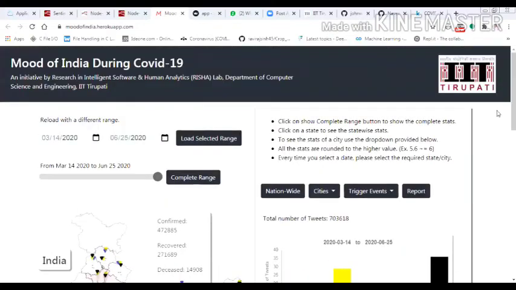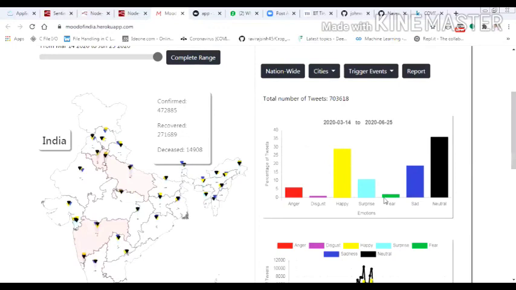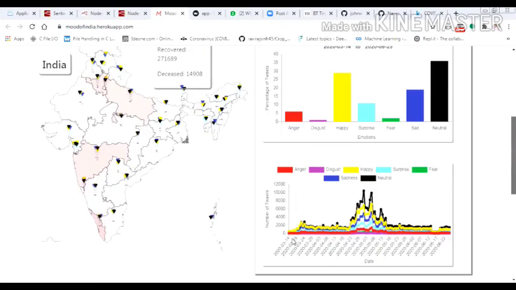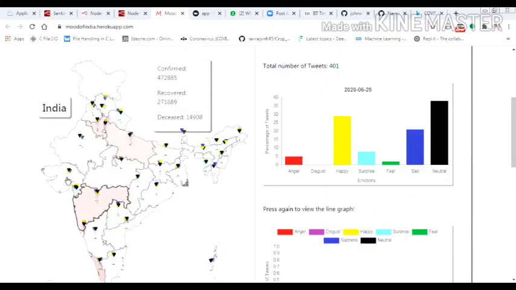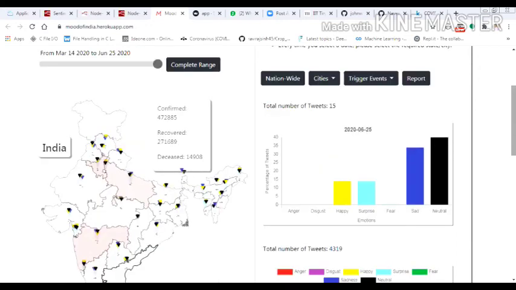So in this, you can see for overall India, it's showing the tweets. This is emotional analysis. In this, we have happy with a high percentage. Neutral is leading, but you can see mostly the people's emotions are happy. This is from the range March to June. We can also see this as a timeline. Here, when you click a particular state, it will show the details. For example, you can click Andhra Pradesh to see how many tweets there are.